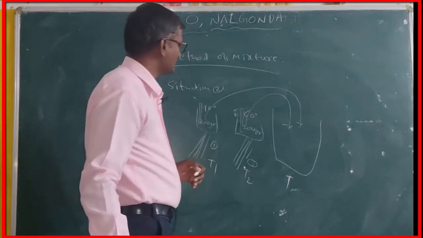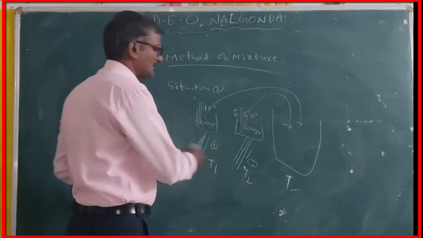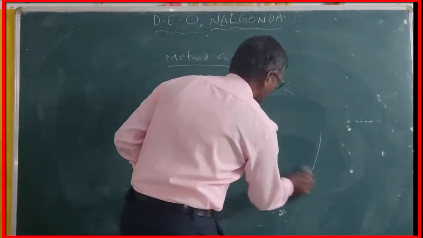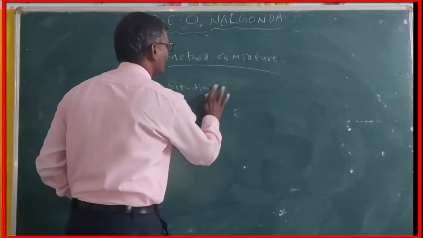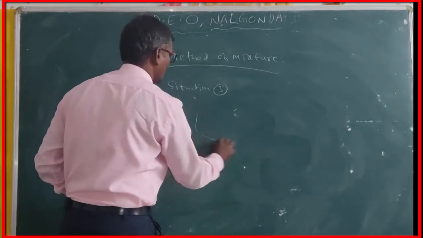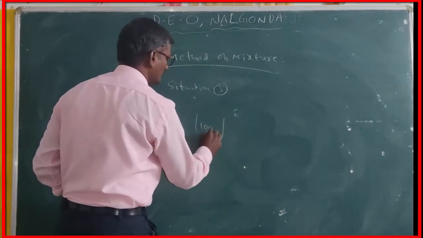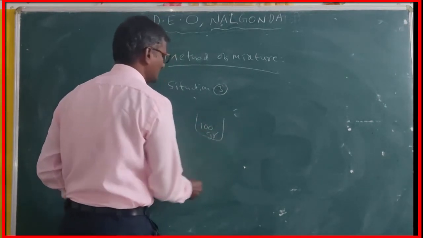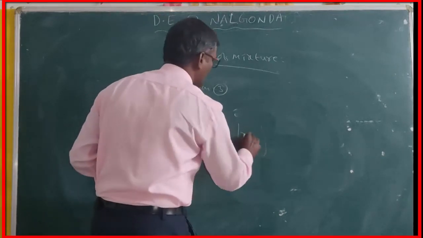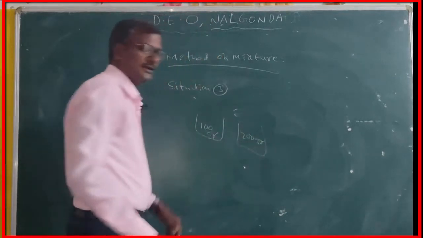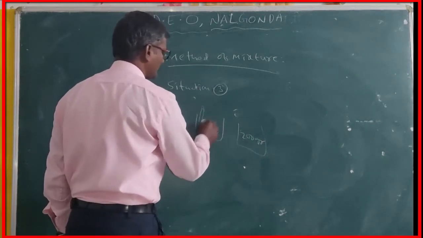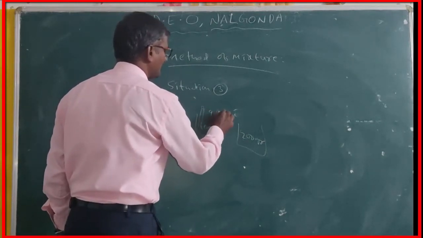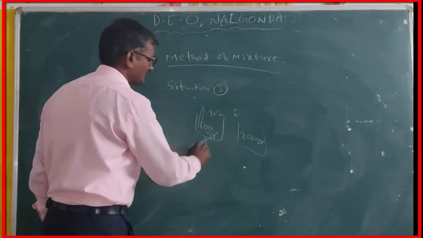Again, there is another situation. In the third situation, take 100 gram of water in one beaker and 200 gram of water in another beaker. In the 100 gram beaker, the thermometer shows 90 degrees centigrade, as we supply heat energy to the system.